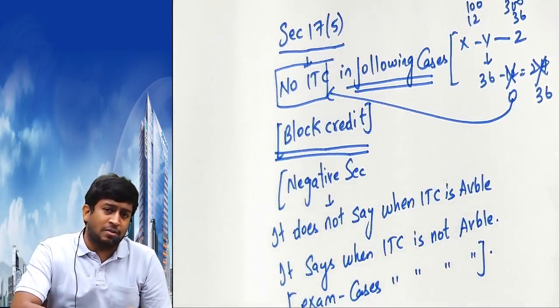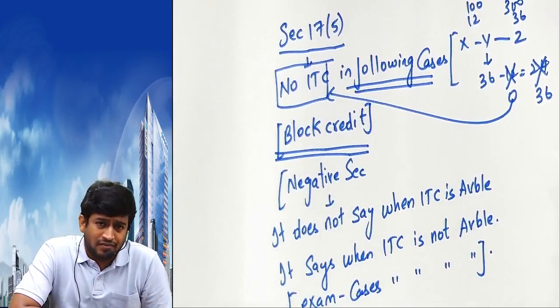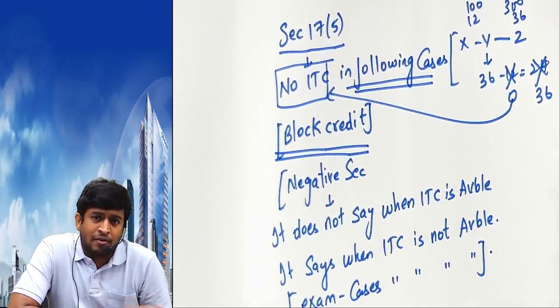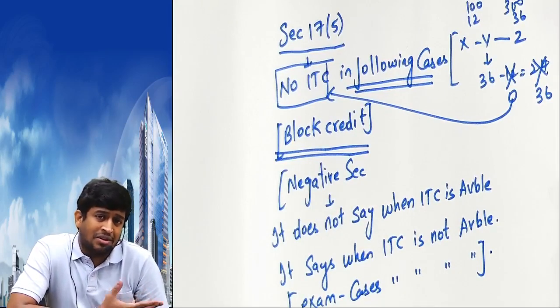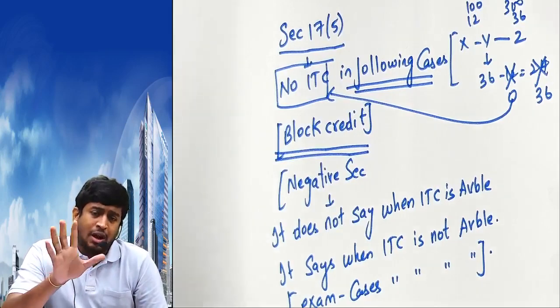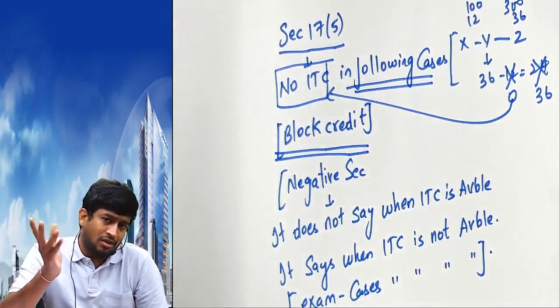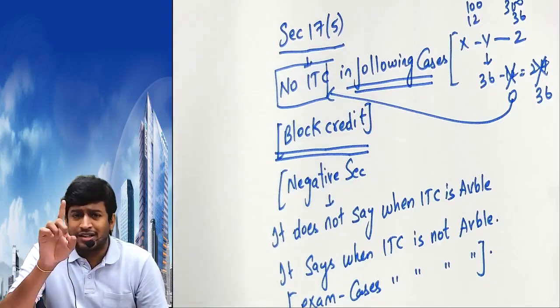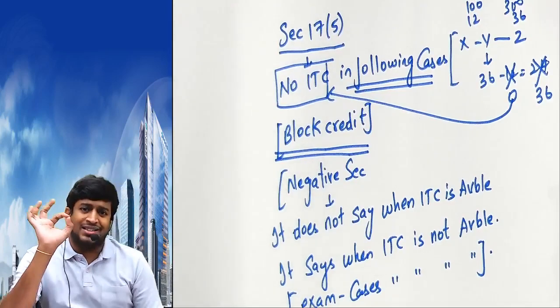Like an exemption list may be covered, which are exempt. Apart from those, all are taxable. So we should not remember what are taxable, what are exempt. Apart from those, all are taxable. Here we should remember ITC is not available in which case. Apart from that, ITC is available. So we are learning a negative concept. ITC is not available. 36 minus 0. Even though you pay 12 rupees, we will consider it as 0.